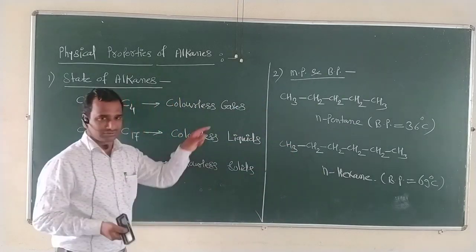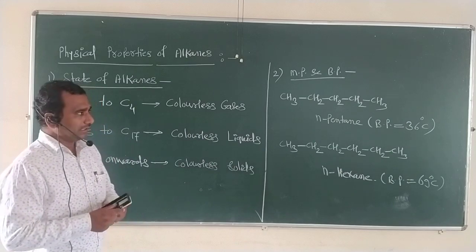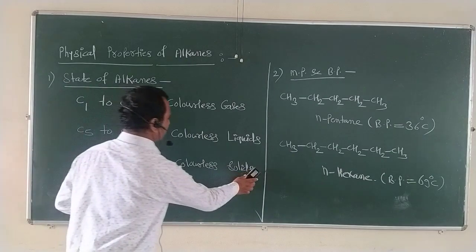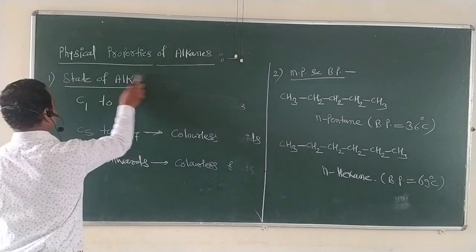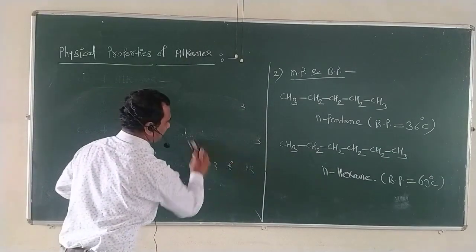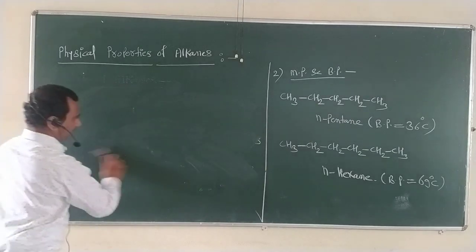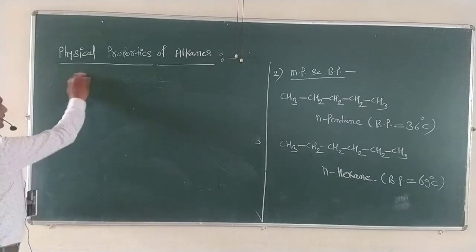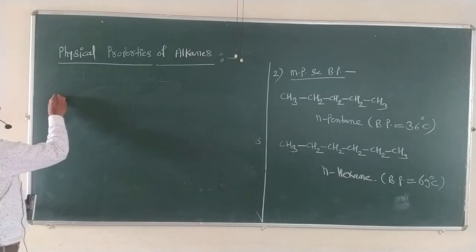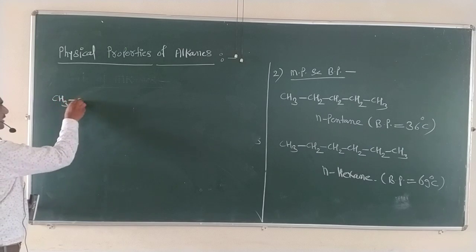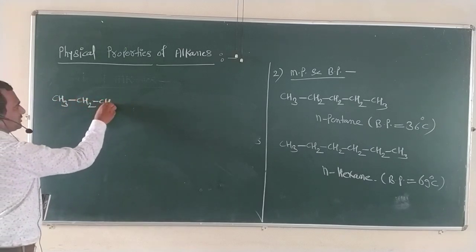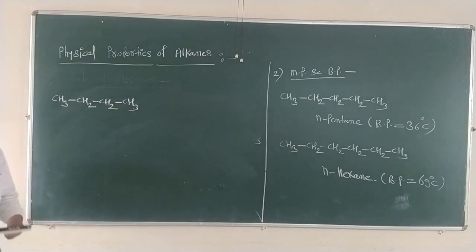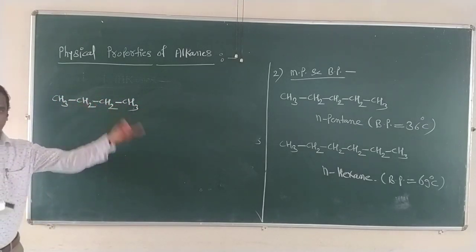Next, we have to add to the same point: if we change the structure of alkanes, for example, if we take some simple examples of these alkanes, say CH3, single bond CH2, single bond CH2, single bond CH3. So what is the name of this compound? This compound is called n-butane.